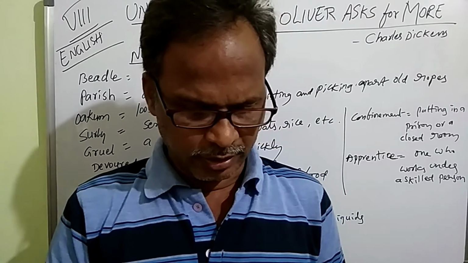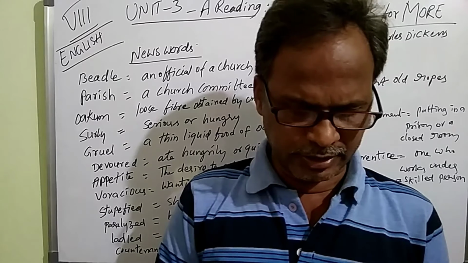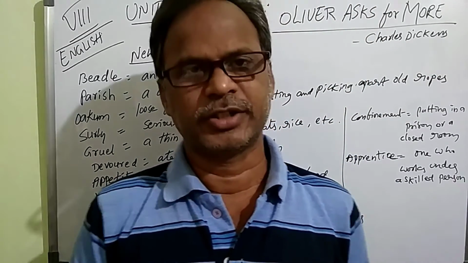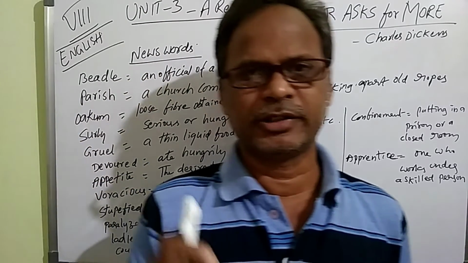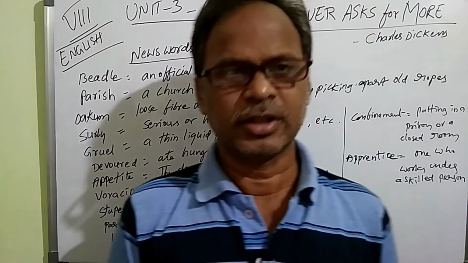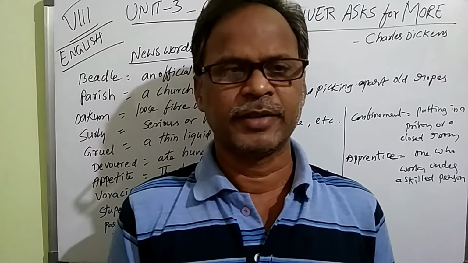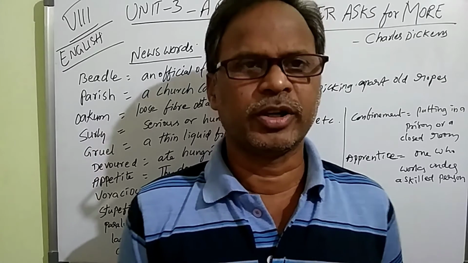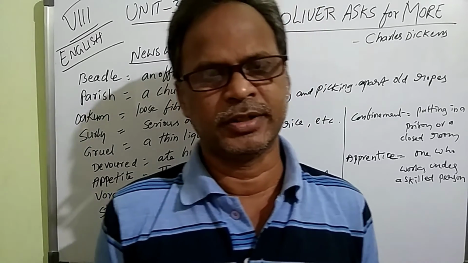He has written that novel, Charles Dickens, Oliver Twist. Its name is Oliver Twist. In that novel, this character is a child character who is an orphan, and the story is also related to orphans.